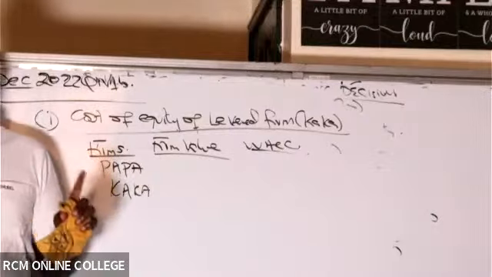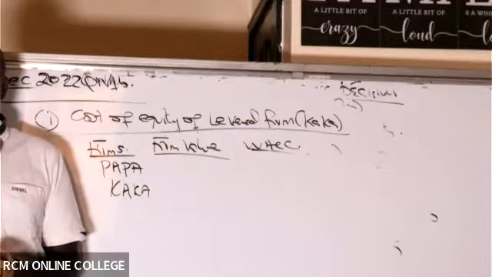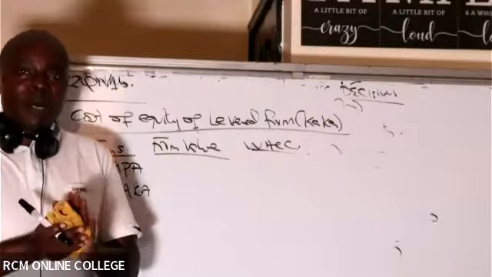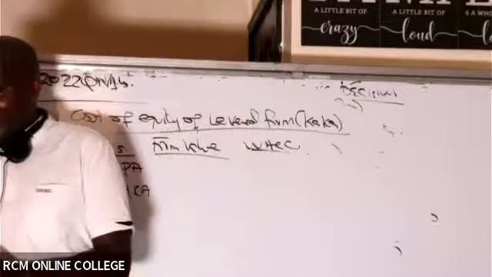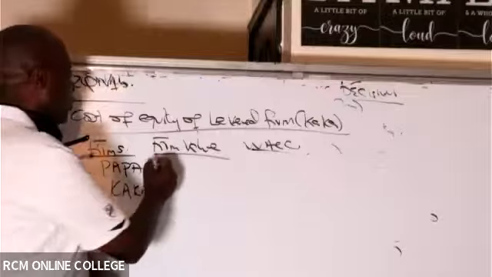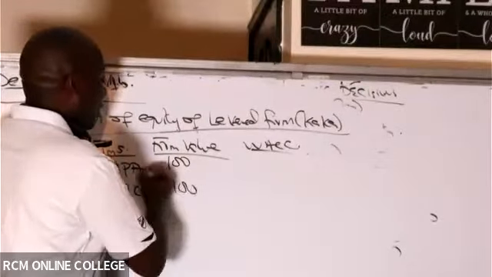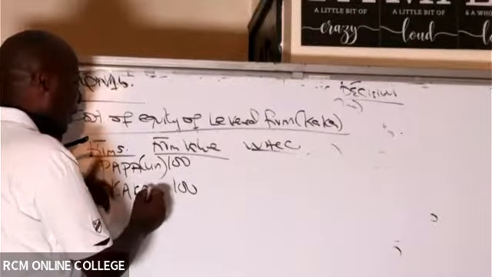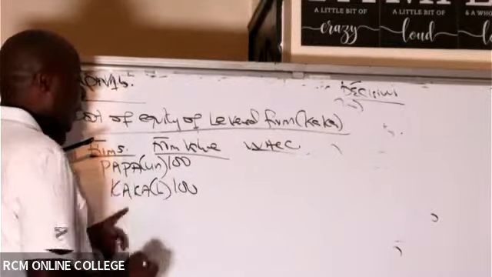Is there somebody who is able to tell us what the firm values are? Firm values of Papa and the firm values of Kaka. It's 100, 100. We've already done it, isn't it? Thank you so much. Remember, Papa is unlevered. Don't forget this. Kaka is levered.